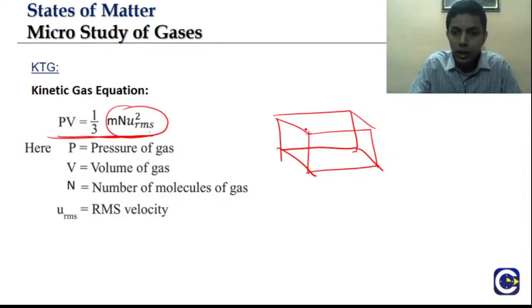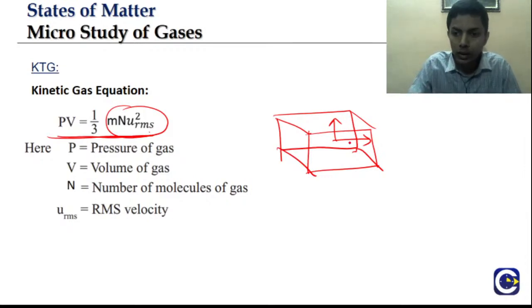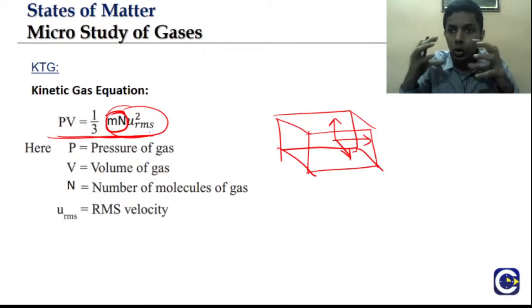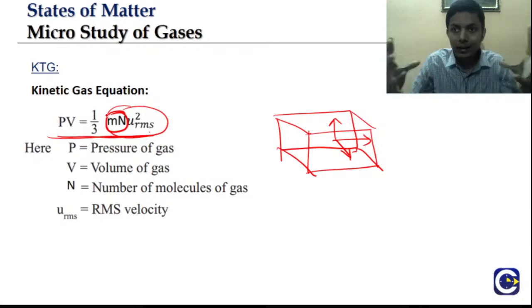PV is the total work done, which is distributed in all three directions, up and down, horizontally, and towards and away. There is a total number of particles, and mass into number of particles will be the total mass; into u RMS square is the total work done by the system, which is equal to P into V, pressure into volume.